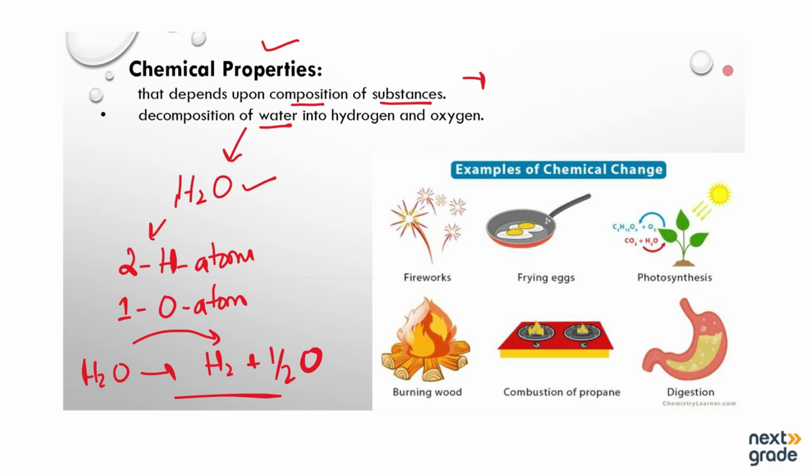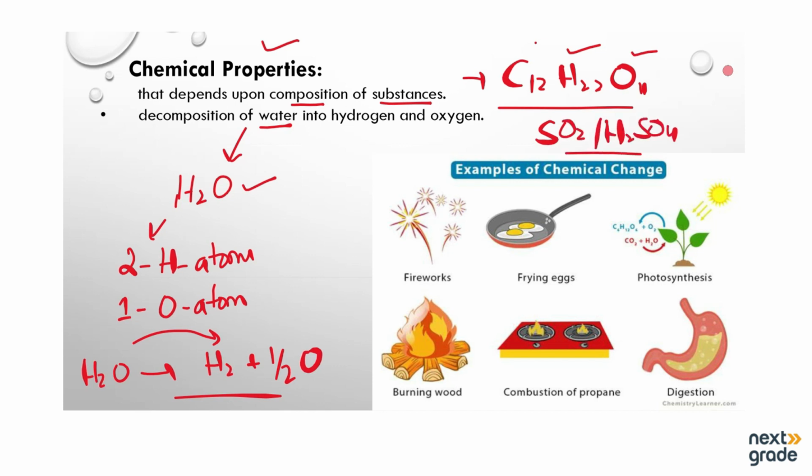Next we have the example of sugar, C12H22O11, as sucrose. Its composition: it has carbon, hydrogen and oxygen. On the other hand, we also have sulfur dioxide, SO2, and H2SO4. All these are compositions or formulas: how many atoms of any element are present in the substance and what type of properties are related to this. All these are known as chemical properties of the substances.